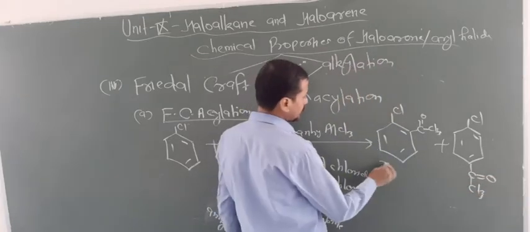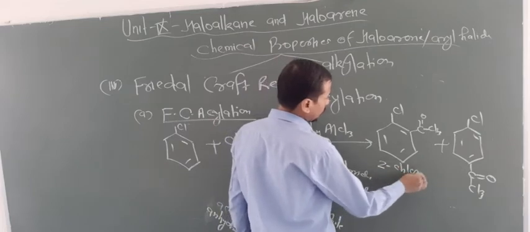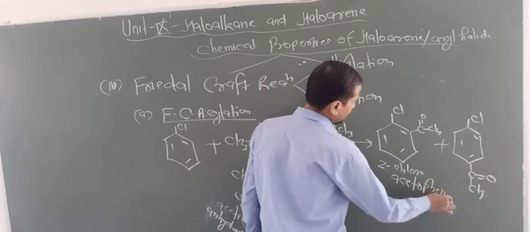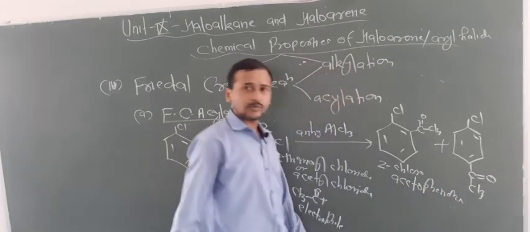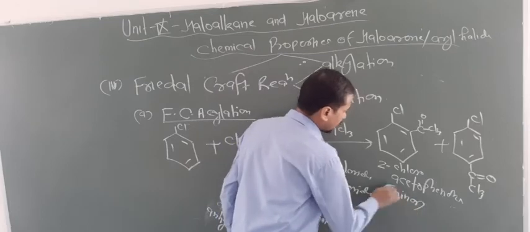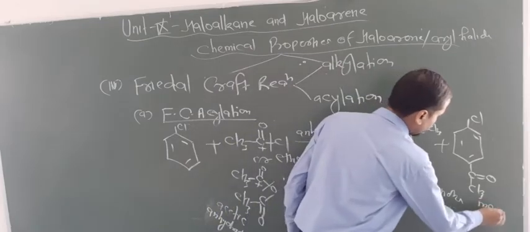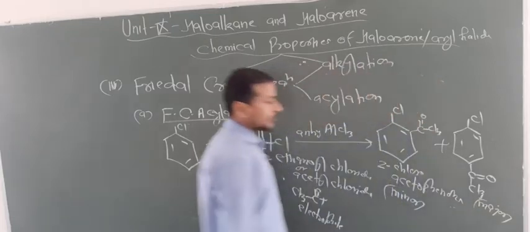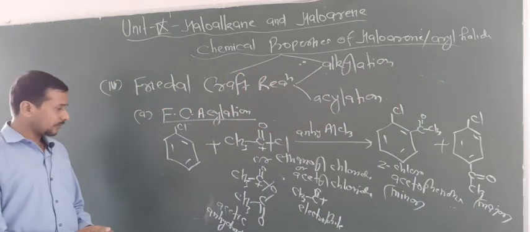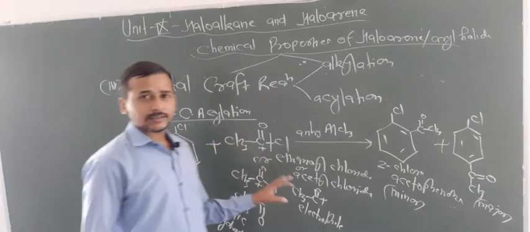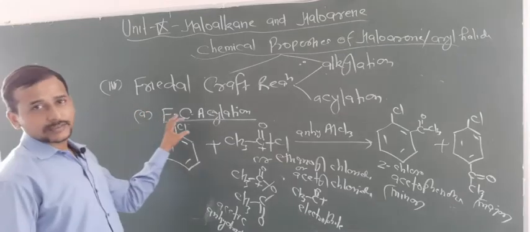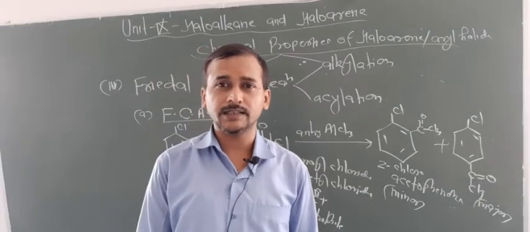So this is known as 2-chloroacetophenone, and this is known as 4-chloroacetophenone. Again, here this is the minor product and this is the major product. Okay. So these are the common reactions of electrophilic substitution which you have to know. Here you have to focus on the electrophilic substitution reactions, basically 5 types: halogenation, nitration, sulfonation and Friedel-Crafts alkylation.